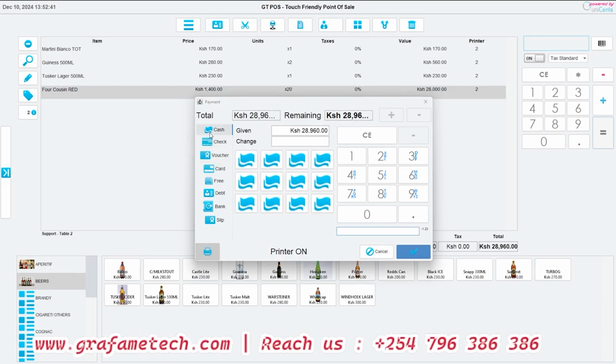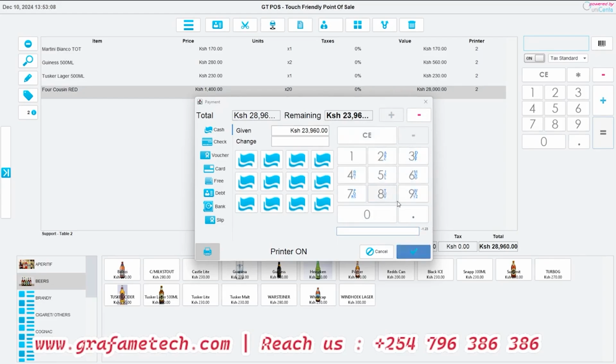Let's say, for example, this person has come with cash of 5,000. You see, it will activate this plus sign here because we've entered an amount that is not equal to the amount that is supposed to be paid. So it is activated, assuming this person has paid using a different payment method.